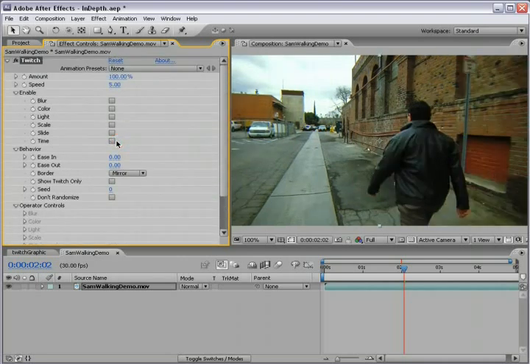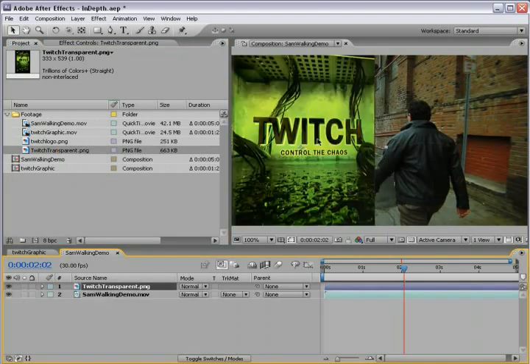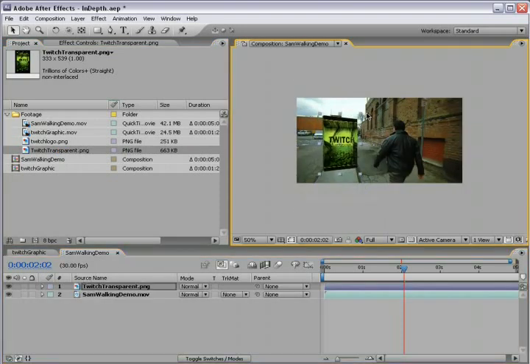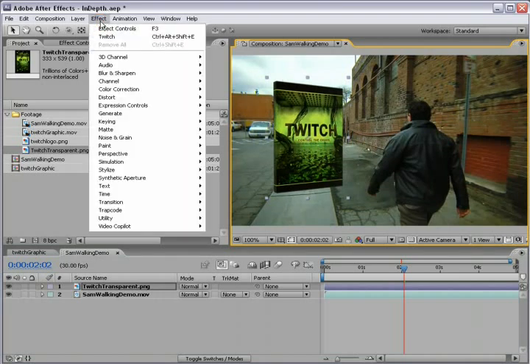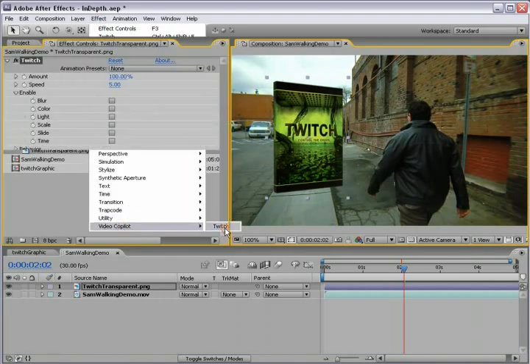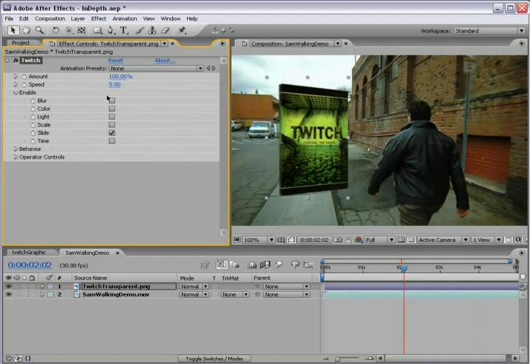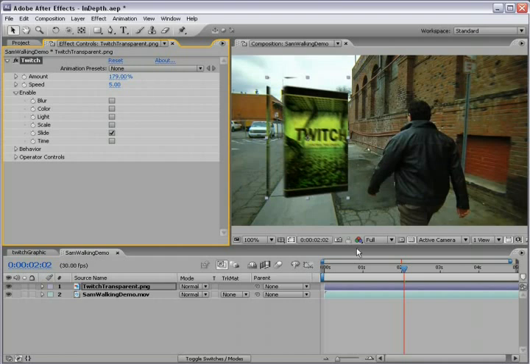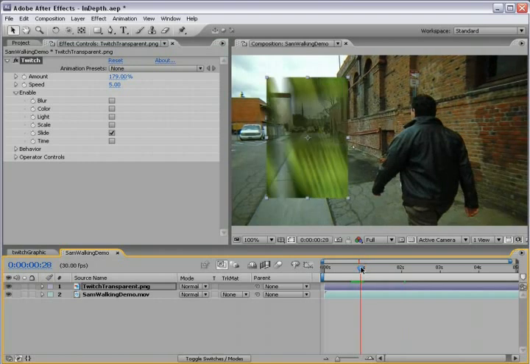Let's go and take a look at a couple of those other things that we skipped over. What I'm going to do is take this Twitch transparent box, bring it out to my comp. So basically just a box of our product, and I'm going to choose Effect, Video Copilot, Twitch. I'm going to turn the slide on, and we'll turn up the amount so that we can kind of see what's happening. So as you can see, we're getting some sort of a weird anomaly, but basically what's happening is it's rendering to the bounds of the layer.